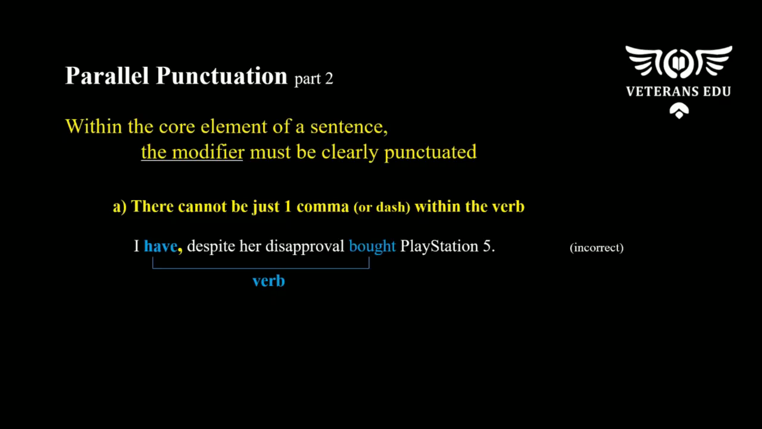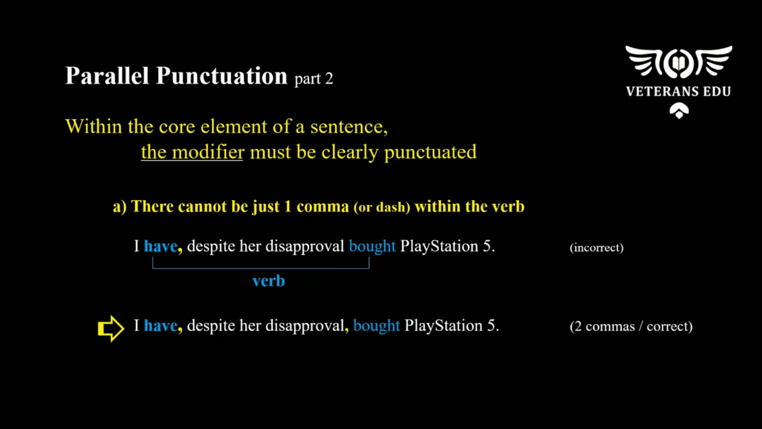In our previous lessons, I've taught you that the verb is not limited to one word. If you read the sentence I've given you on the screen, the verb here is 2 words, have bought, and I'm using a modifier within the verb. But the problem here is that I'm only using one comma to separate the modifier within the verb. To fix this error, I must use another comma like this and maintain parallel punctuation.